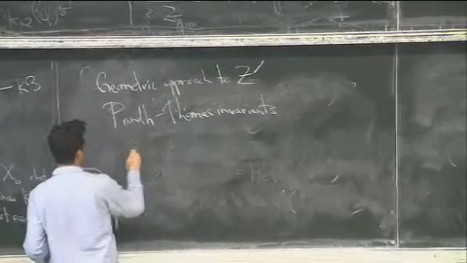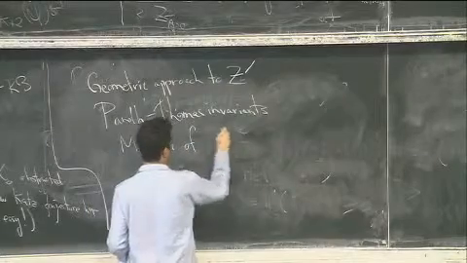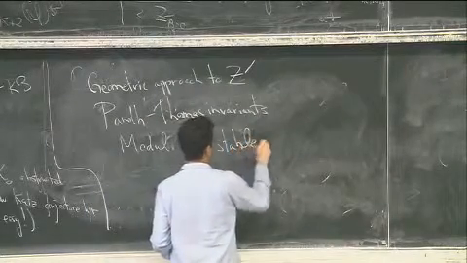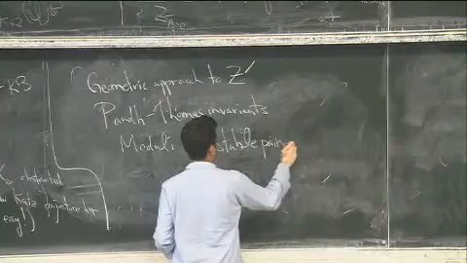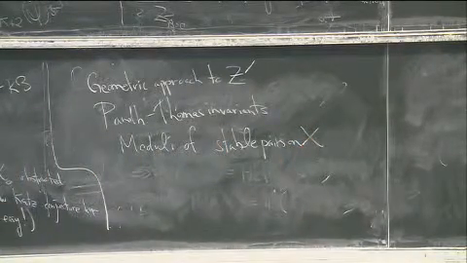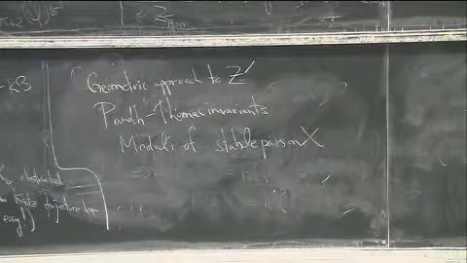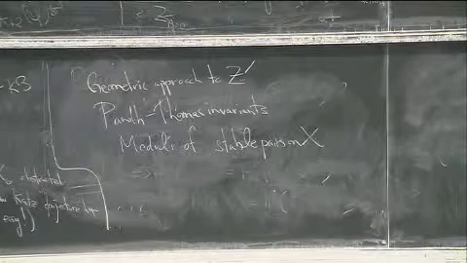The idea is you look at a moduli space. Instead of moduli space of sheaves, you look at the moduli space of stable pairs. So there's going to be sheaves with a section. And there's some completely parallel set of conjectures that you can make along those lines.